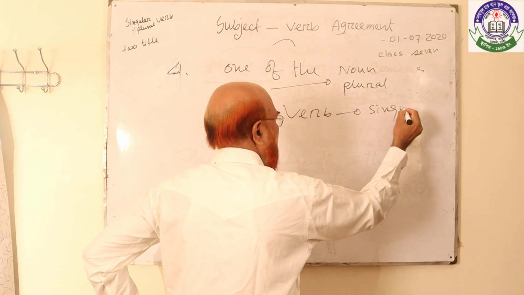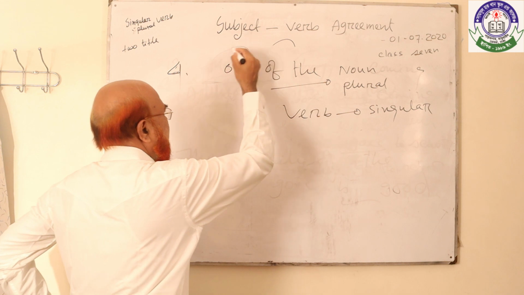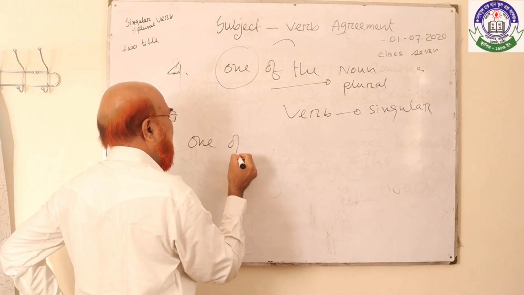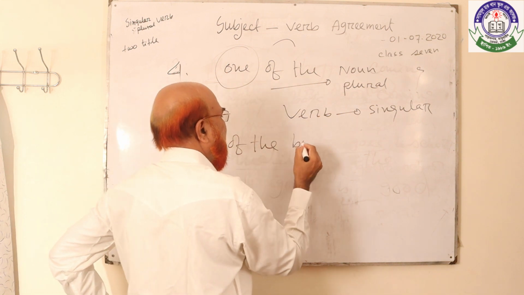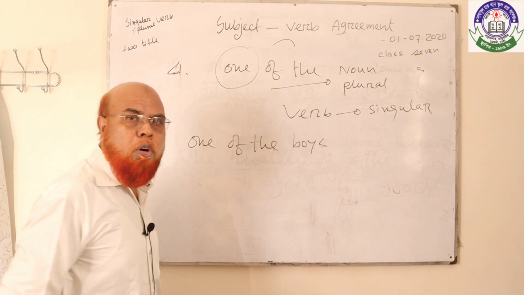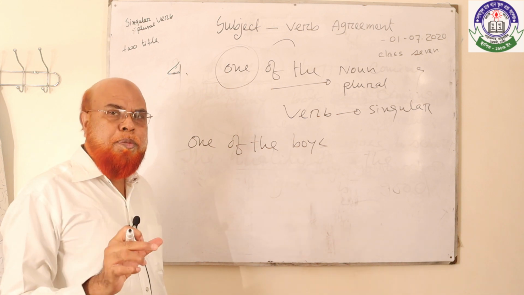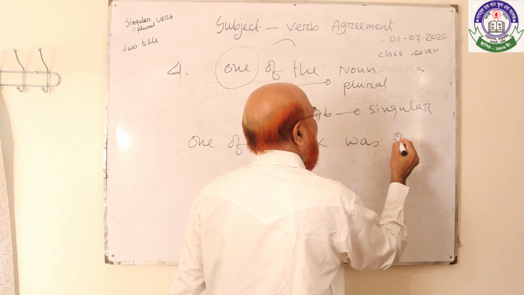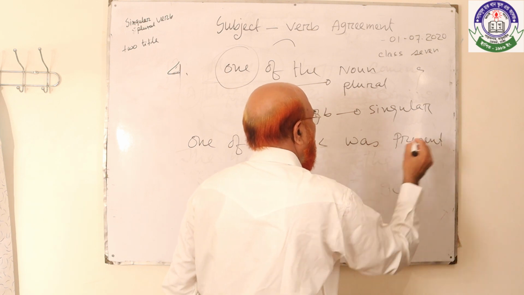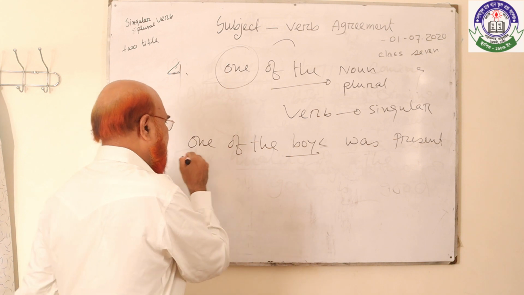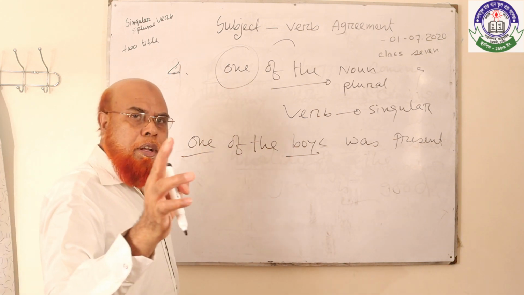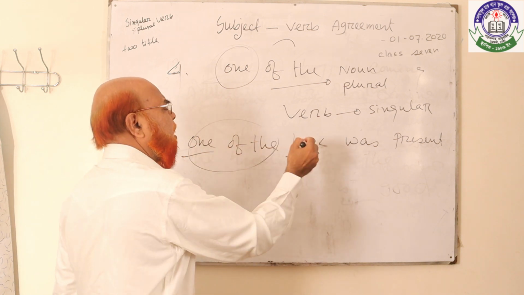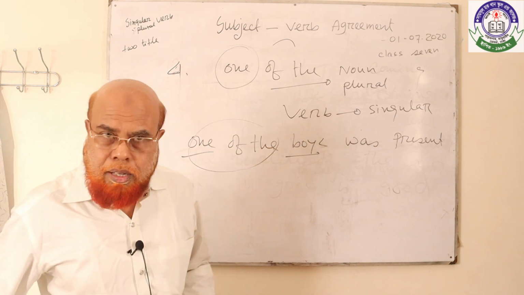Why is the verb singular? Because here the subject is one. As for example, one of the boys. Student, one of the boys was present or were present, which will be correct? If I write was present, here is boys the subject or is one the subject? So remember, after one of the, the noun will be plural and the verb will be singular.